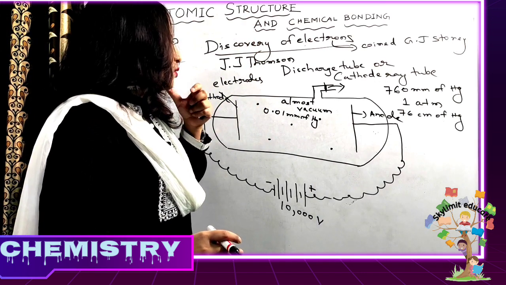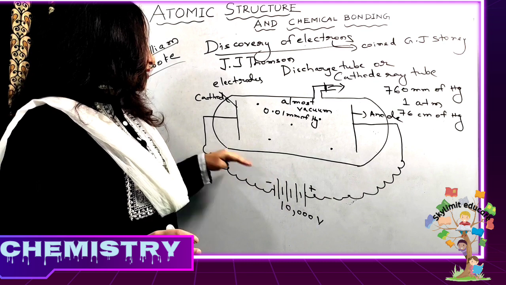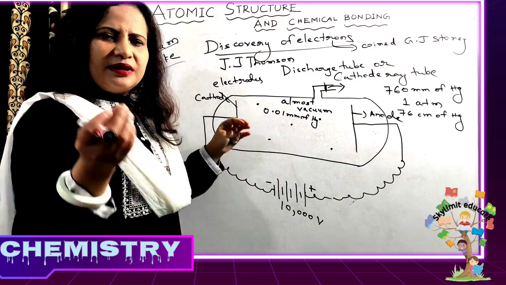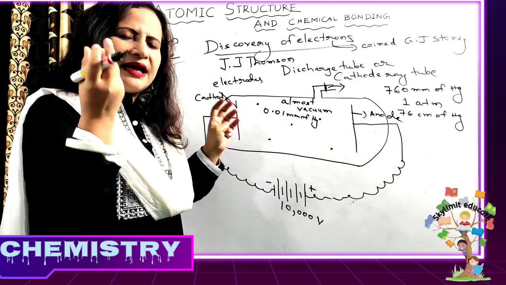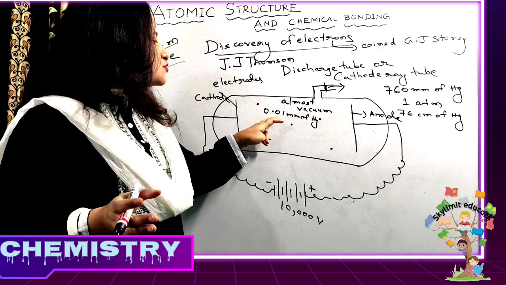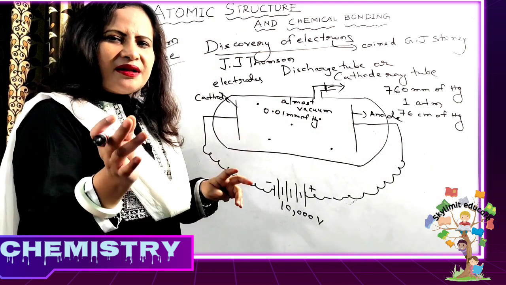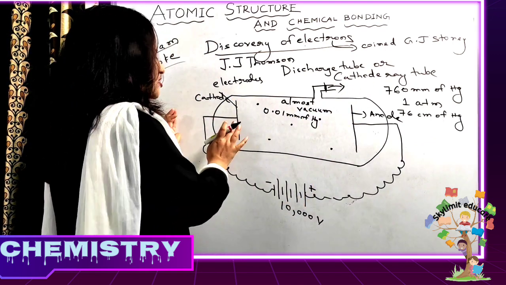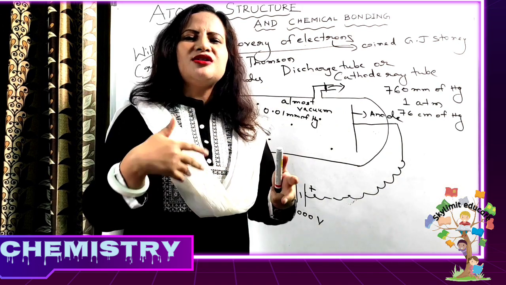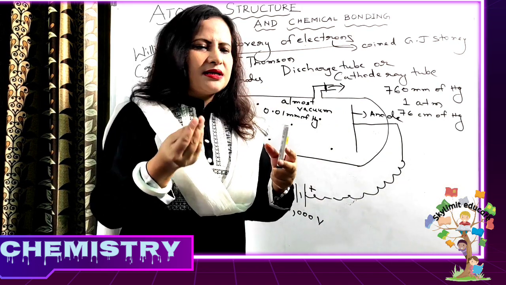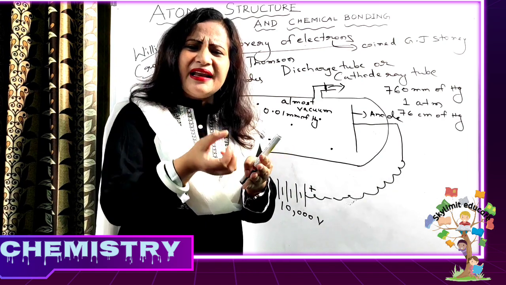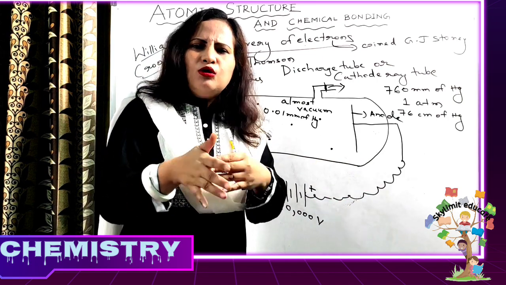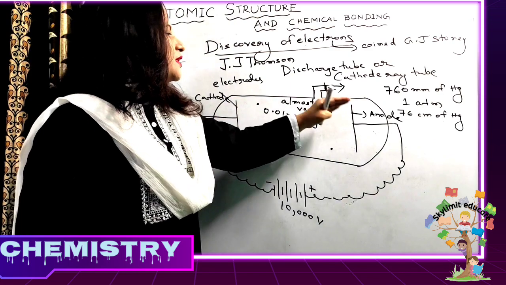And besides that, what was done here? A very high voltage current was passed. There were some gas particles inside, but the quantity of gaseous particles was quite negligible. So the pressure was reduced to 0.01 millimeter of mercury by evacuating the discharge tube. So why is it called a discharge tube? Because the discharge of ions is taking place. What is discharge? Making the charge zero. A positively charged particle, by gaining electrons, becomes discharged, loses the charge. Likewise, a negatively charged particle on losing the electron becomes discharged. So that's why this setup was called a discharge tube.